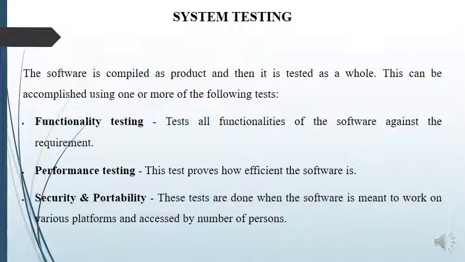Next, system testing. The software is compiled as a product and then it is tested as a whole. This can be accomplished using one or more of the following tests. Functionality testing: test all the functionalities of the software against the requirements. Performance testing: this test proves how efficient the software is. Security and portability: this test is done when the software is meant to work on various platforms and be accessed by a number of persons.